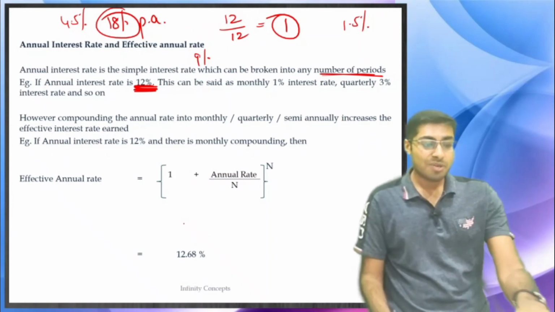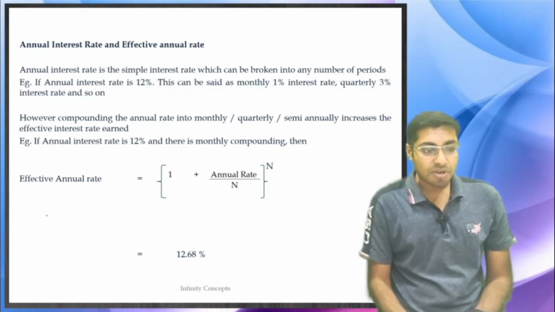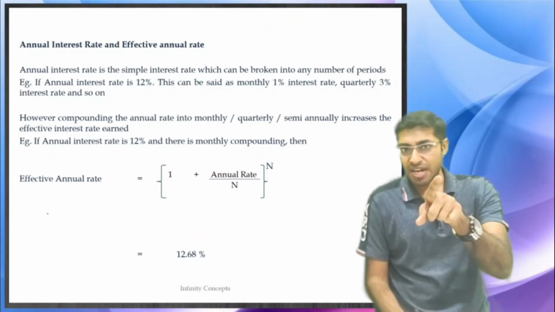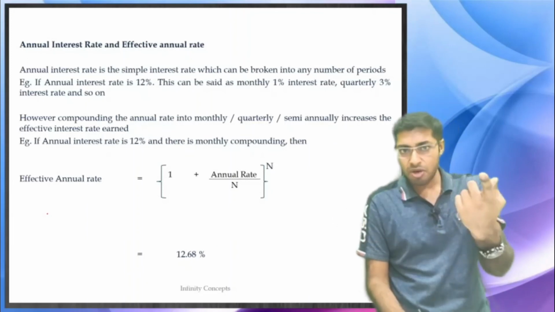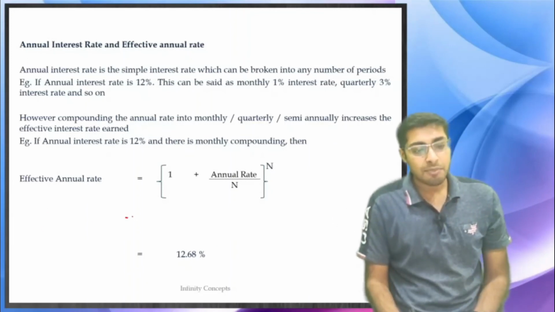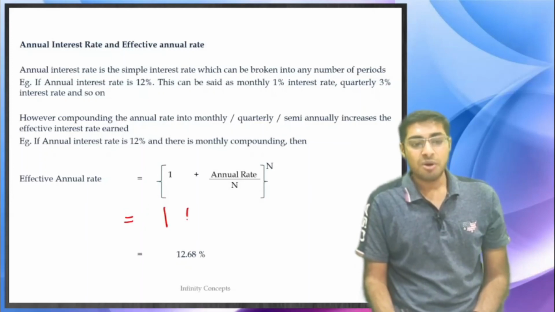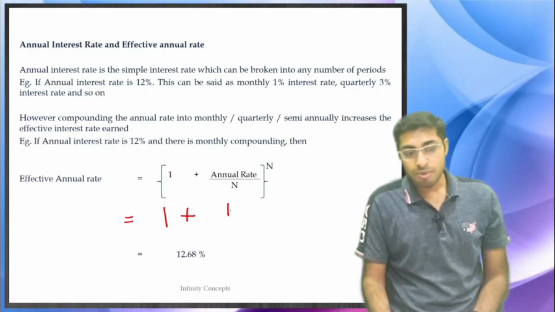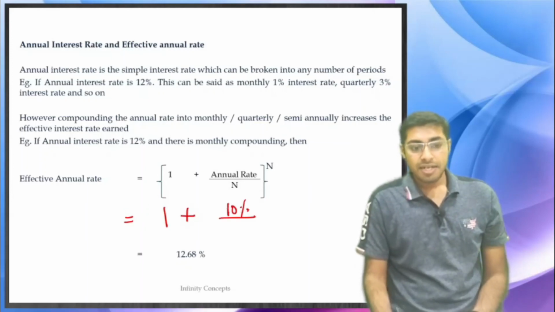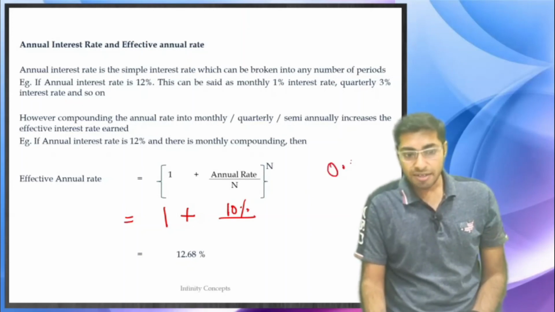So how are we going to calculate the effective annual rate? We got 10.25 right now, right? That 10% became 10.25. So how did you get that? You are going to do 1 plus the annual rate, which is how much? 10%. 10% is actually 0.10.